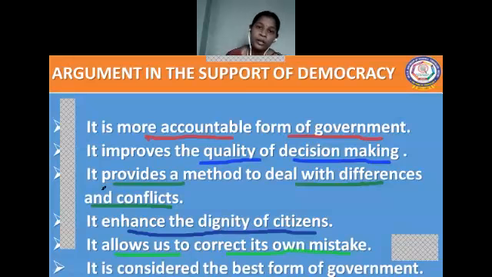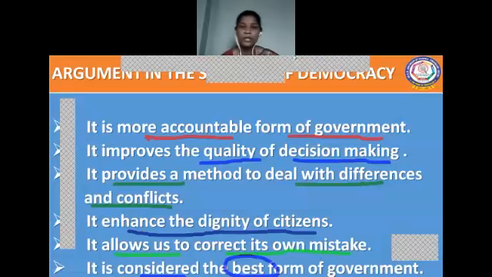It also treats citizens with the same status, and it allows us to correct our own mistakes. All these things may not be offered in a non-democratic form of government, such as king rule or military rule. So democracy is considered the best form of government.